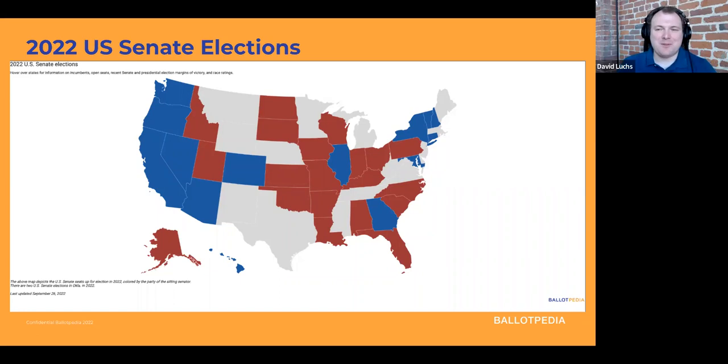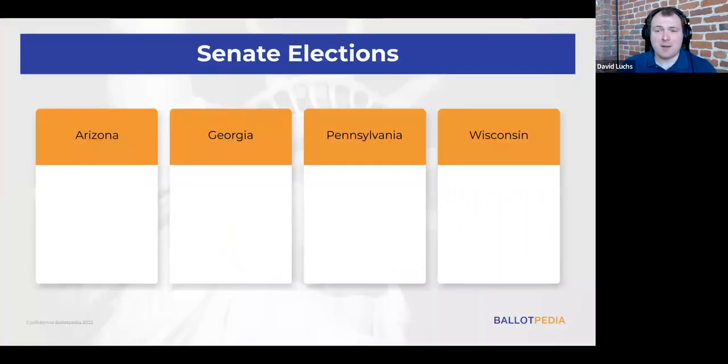Fascinating. And I see we've identified 4 of those as battlegrounds. So we have on our top 15 list Arizona, Georgia, Pennsylvania, and Wisconsin. Let's start at the beginning of the alphabet with Arizona. So Democratic Senator Mark Kelly is running for re-election. What else is going on in that race?